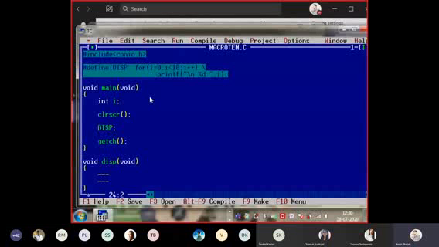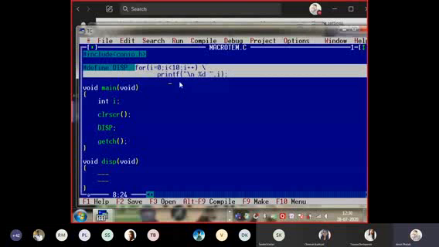I am coming to the concluding point: when to use a macro? If the size of the macro is simple and small. I think I have only 1 or 2 statements in my macro; then it is always good to use the macro instead of a function. If your macro has 5, 6, 7, 10 statements, more than 5 statements, then in such a case you should not use a macro, you should use a function.